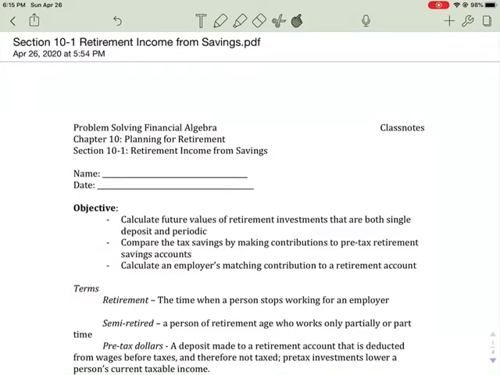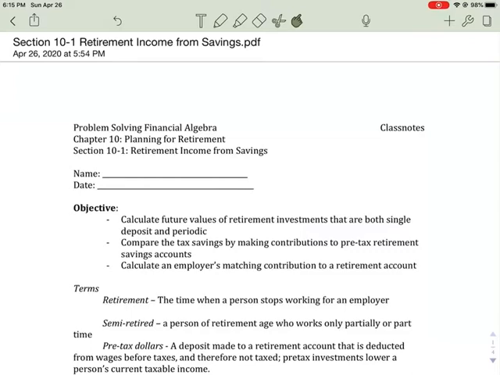Hi everyone. So today we're going to start looking at retirement and income. We're going to look at how we're going to be able to plan for retirement, and we're going to look at this a couple of different ways. Today we're going to look at income from your savings.